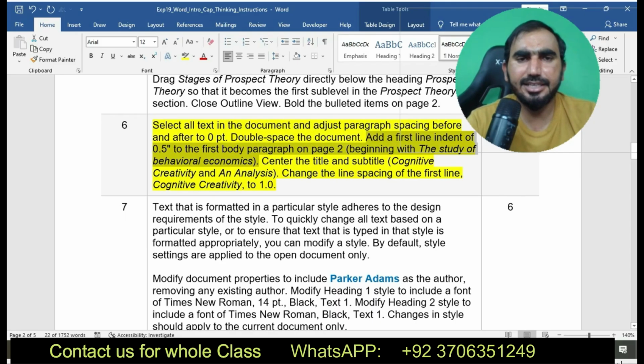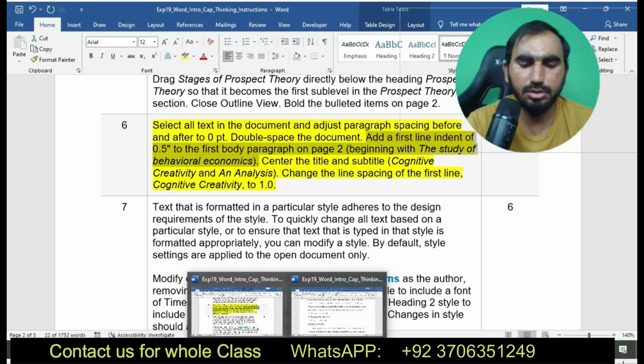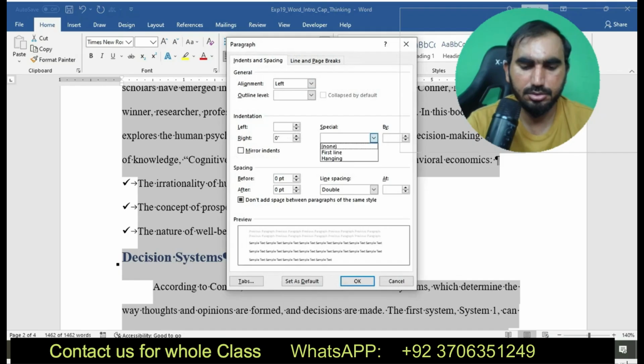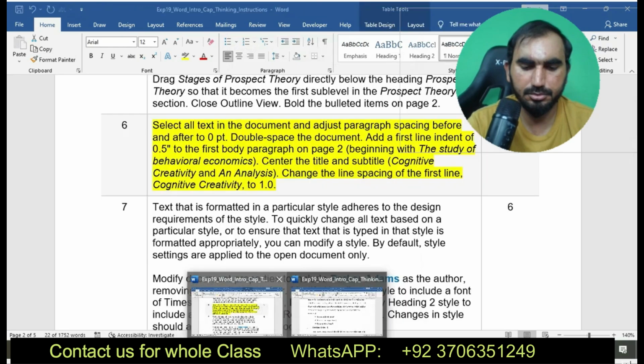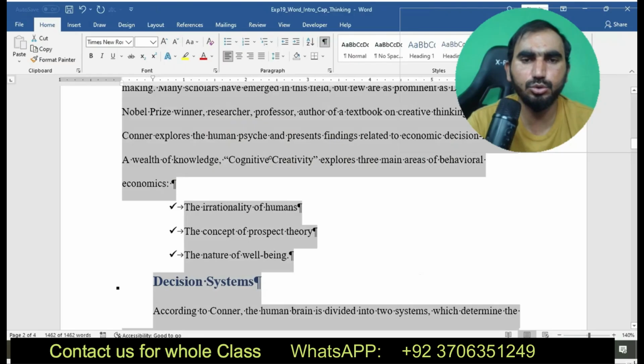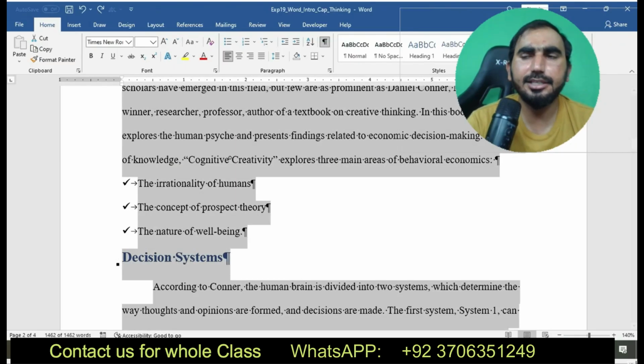Okay, now you can see here I am going to complete step number 6 now. Okay, now you can see here I have done EXP19.